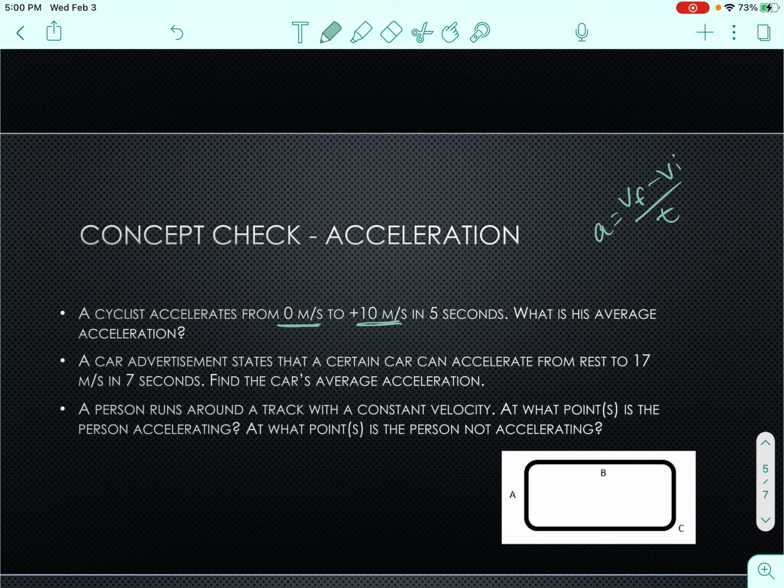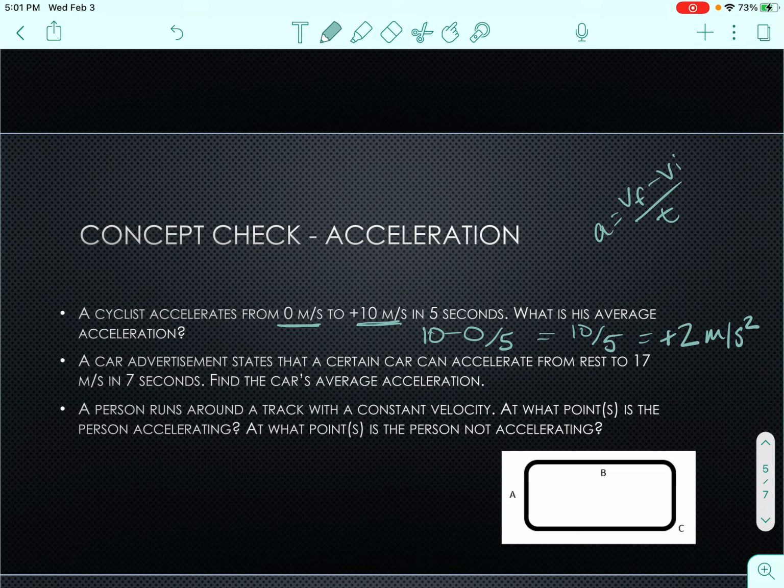So I'm going to do 10 minus 0 divided by the time, which is 5 seconds, divided by 5. Well, 10 minus 0 is 10, divided by 5. 10 divided by 5 is 2. It's going to be positive 2, and your units for acceleration are meters per second squared.